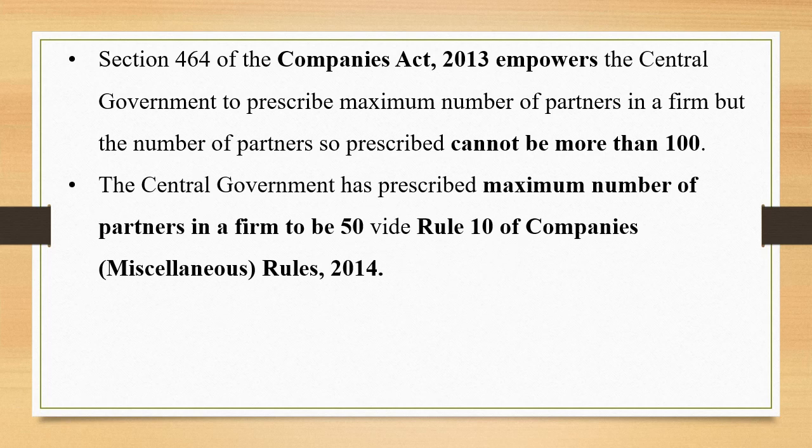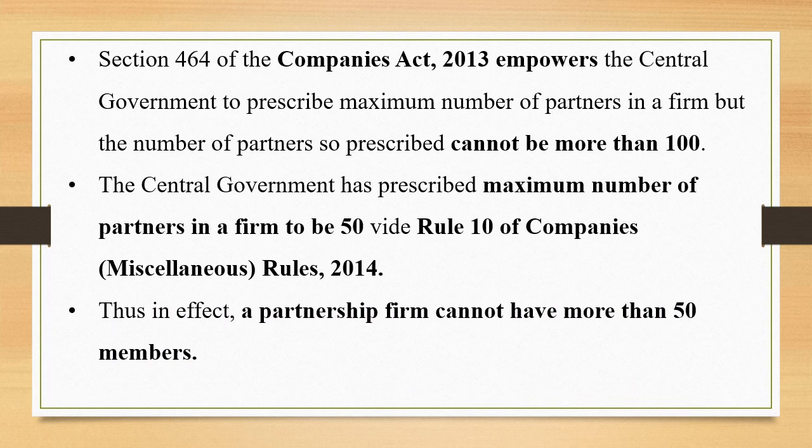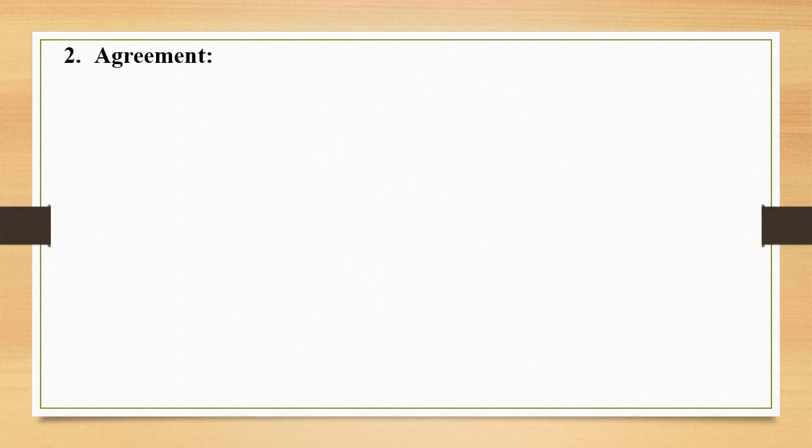The central government has prescribed the maximum number of partners in a firm to be 50, vide Rule number 10 of Companies Miscellaneous Rules 2014. And thus, in effect, a partnership firm cannot have more than 50 members. So don't confuse yourself. You just need to remember that 50 is the maximum number of partners a partnership firm can have. Number 2, agreement.